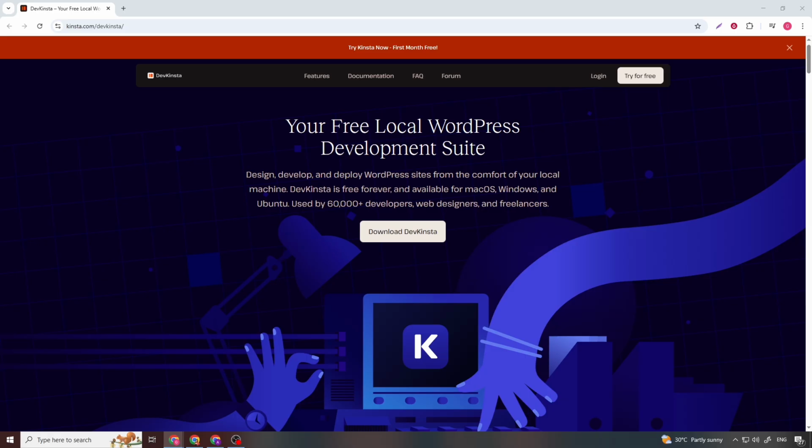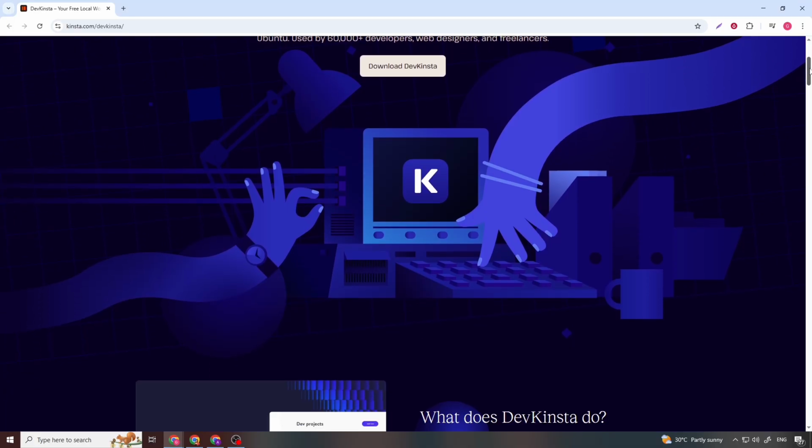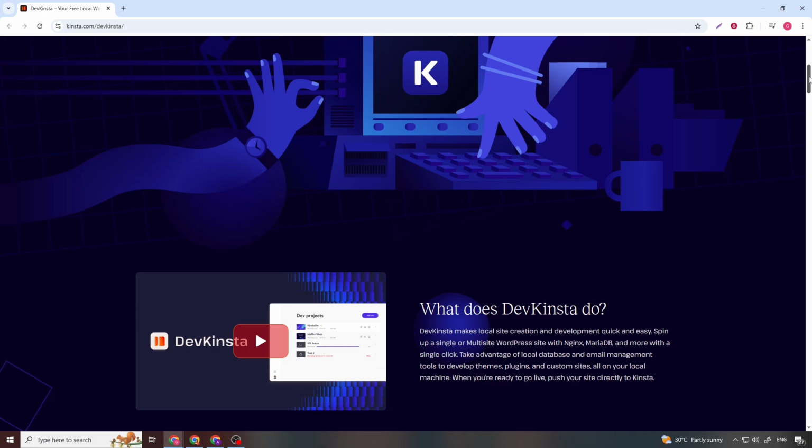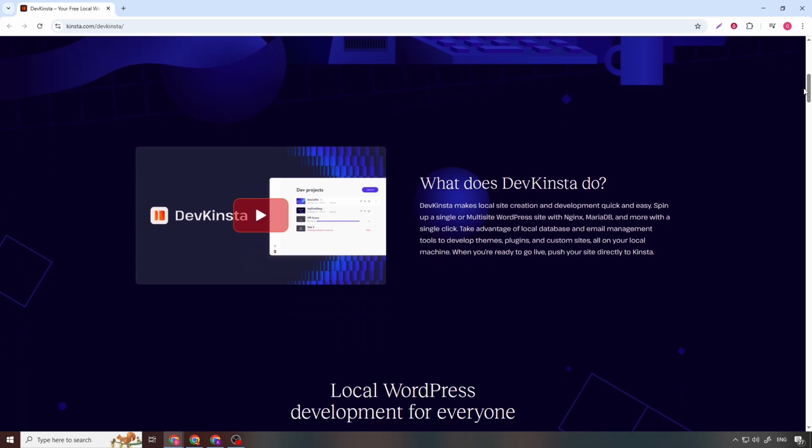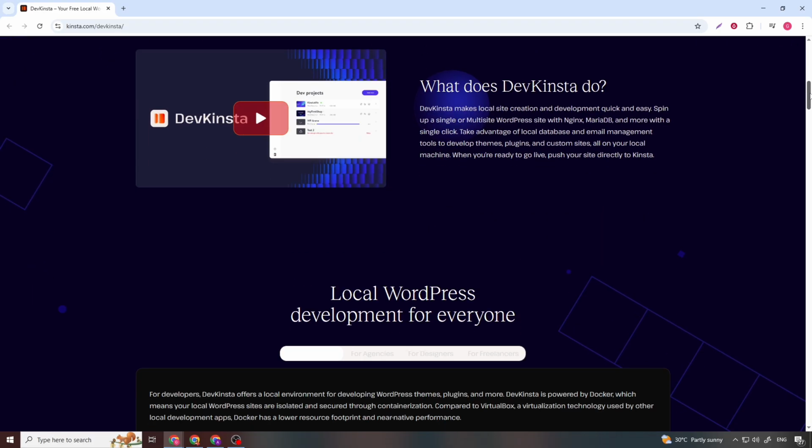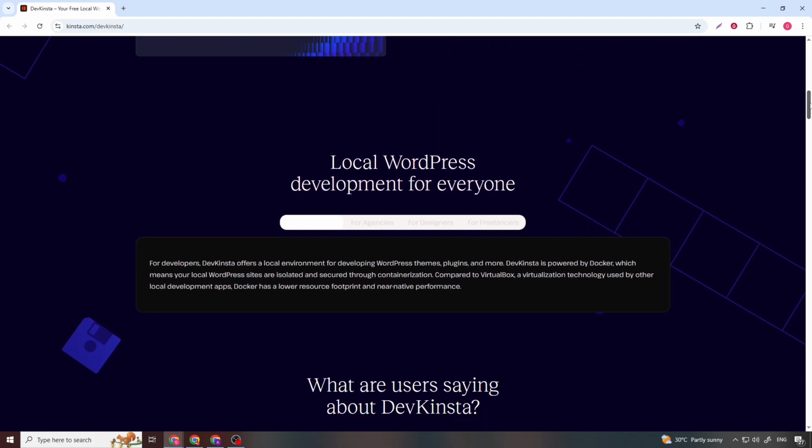Now let's move on to Kinsta, which plays a completely different role in the WordPress ecosystem. Kinsta is a premium managed WordPress hosting platform built for performance, security, and scalability. Unlike LocalWP, which runs sites locally, Kinsta hosts live websites on cloud infrastructure powered by Google Cloud. This makes it suitable for production websites, high traffic blogs, businesses, and mission-critical WordPress projects.